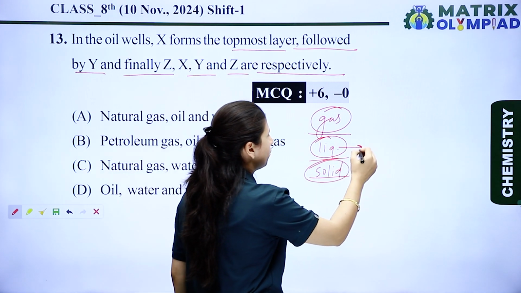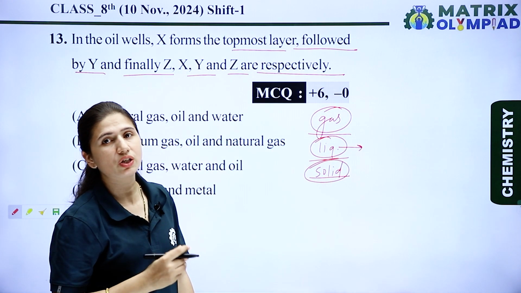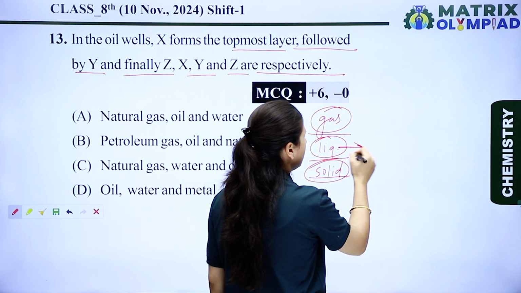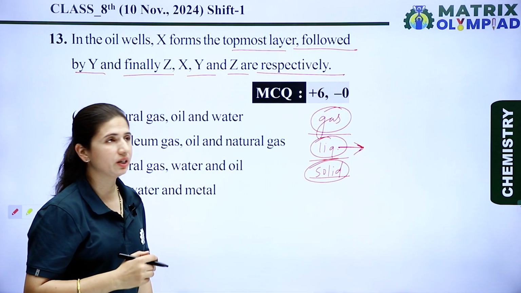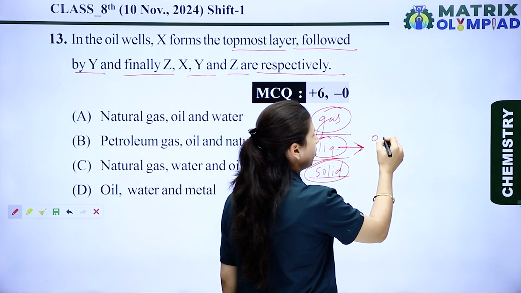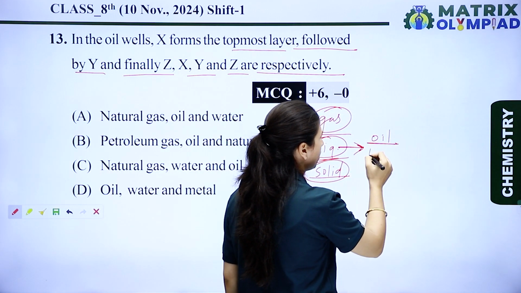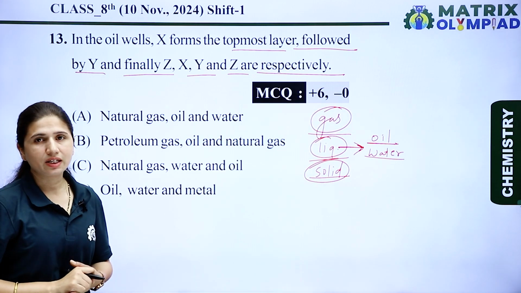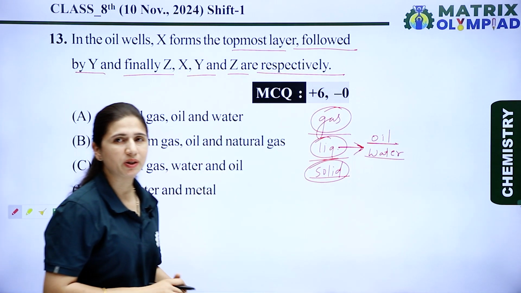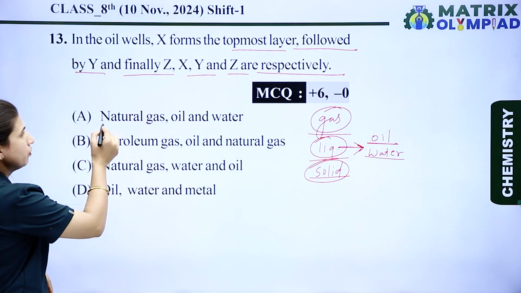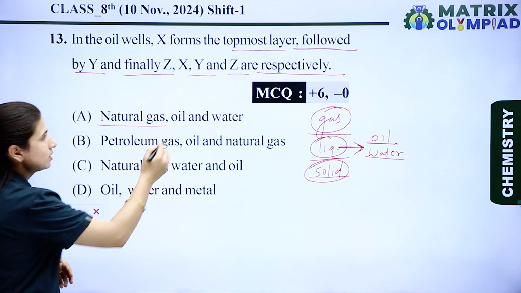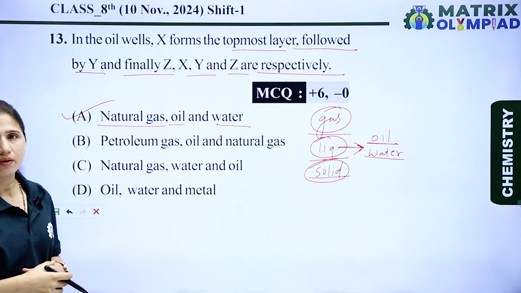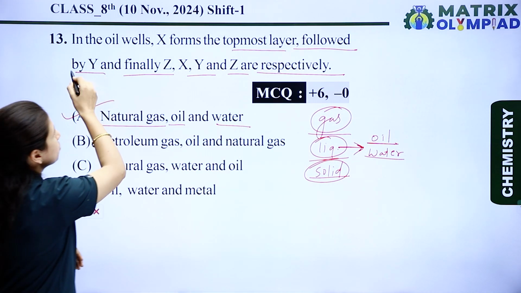If we're talking about different kinds of liquids, the liquids which have less density are present in the upper side, and the liquids which have more density in the lower side. Like oil and water, oil has less density than water, so it is present in the upper side. Okay, now let's see the options. First is natural gas, it is right. Second is oil, yes, and third is water, yes. This is a completely right order of X, Y and Z.